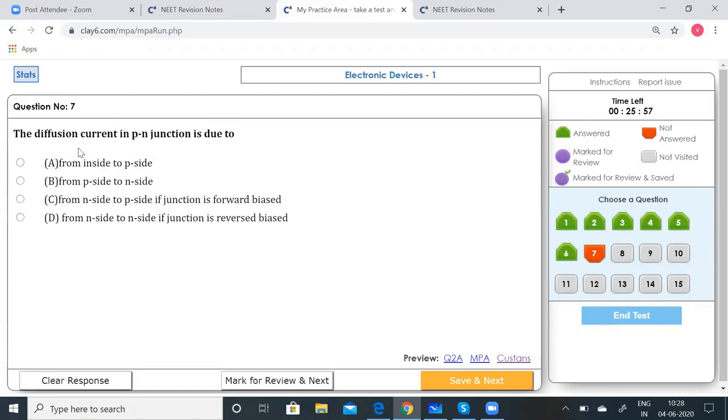The diffusion current in the PN junction is due to: from inside to P side, from P side to N side, from N side to P side if junction is forward biased, from N side to P side if the junction is reverse biased. Okay. So what can be the correct option? Now, diffusion current does not depend upon the external circuit. Remember that. So it takes place from the P side to the inside in the PN junction. So B should be the correct option.